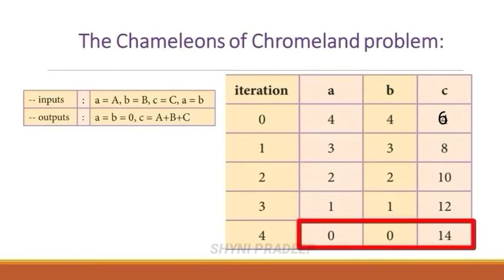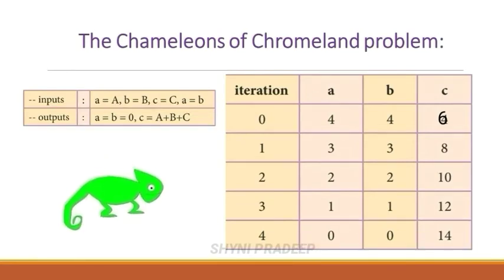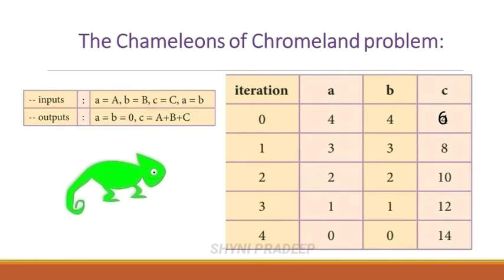And in the last iteration, that is the fourth iteration, A becomes 0, B becomes 0 and C becomes 14. So now check the output property with the solution. A is 0, B is 0 and C is equal to A plus B plus C, that is 4 plus 4 plus 6 is equal to 14. Finally, at the end, all the chameleons are in the same color, which is green. So we got the solution.